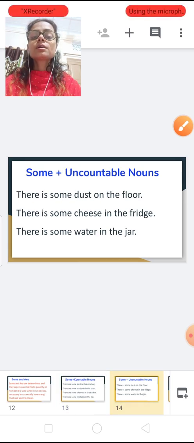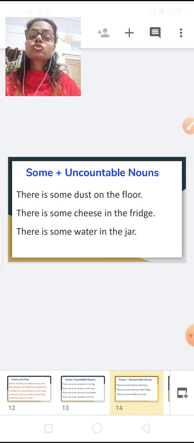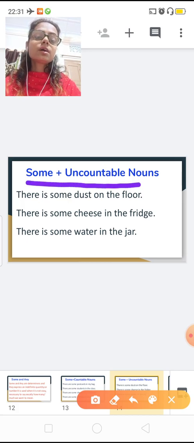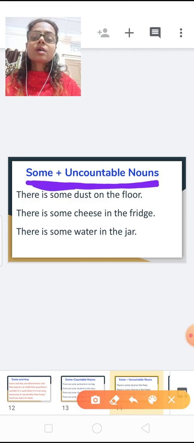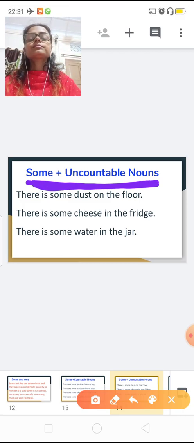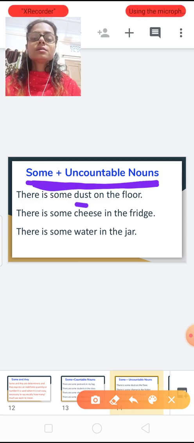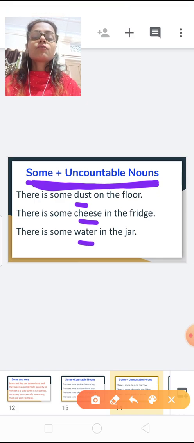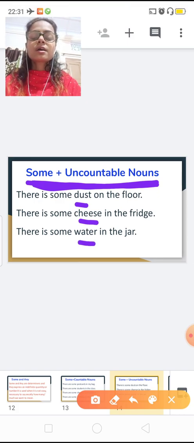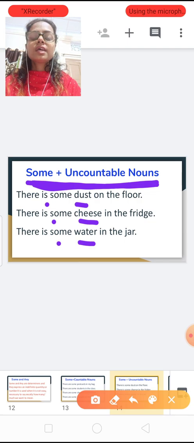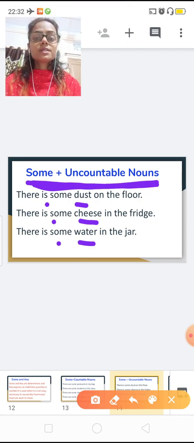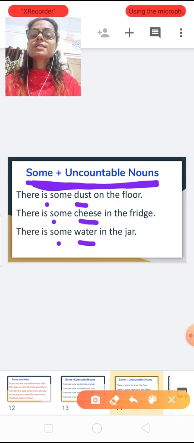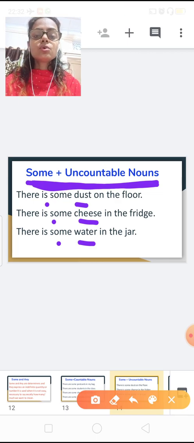Now, some is also used with uncountable nouns. Same way, dust, cheese, water are uncountable nouns, and we have used some with these uncountable nouns. The first sentence: there is some dust on the floor.